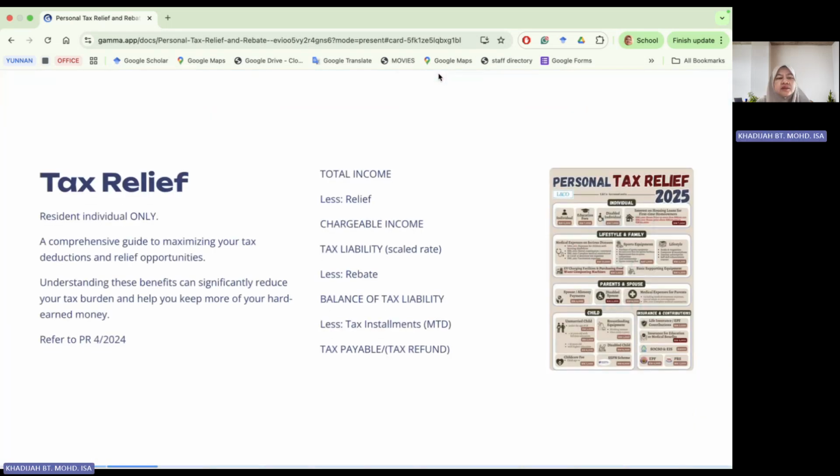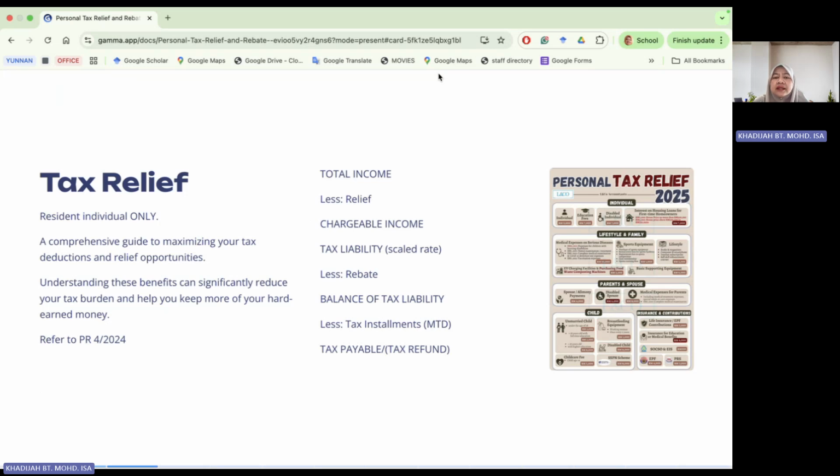Tax relief is only provided to resident individuals. Hopefully this session will provide a guide to maximize your tax deduction and relief opportunities. Understanding this benefit can significantly reduce your tax burden and help you keep more of your hard-earned money. The Inland Revenue Board has released a public ruling for 2024 to further explain and provide the guidelines on the tax relief for YA 2024.